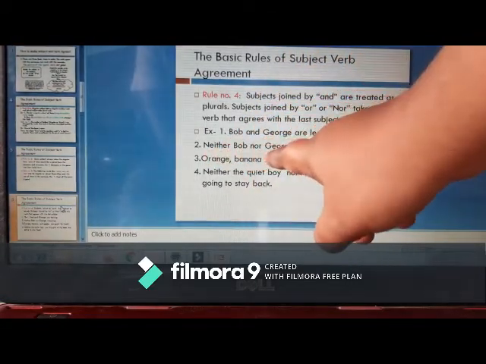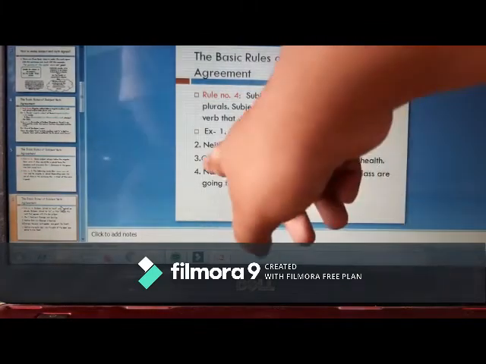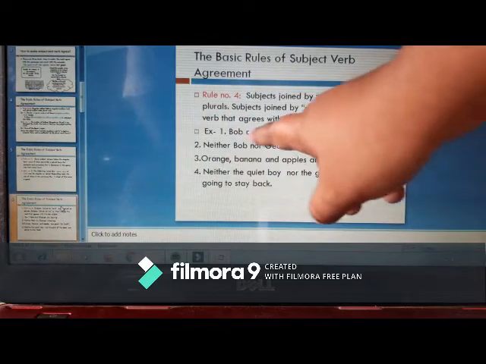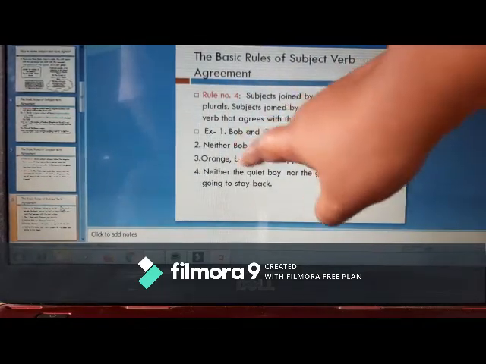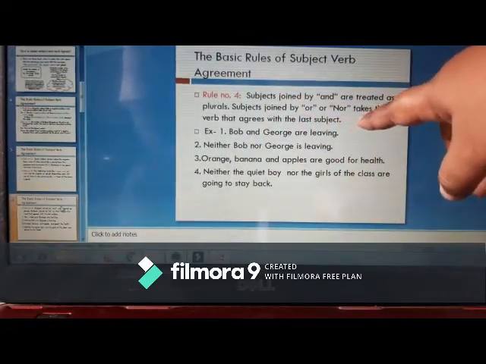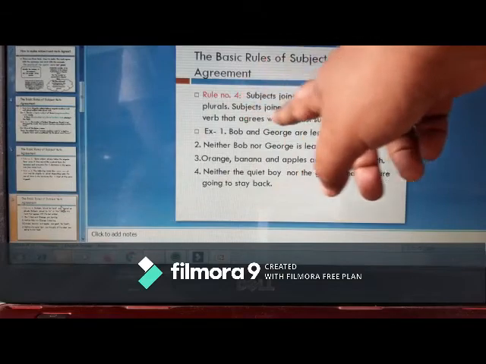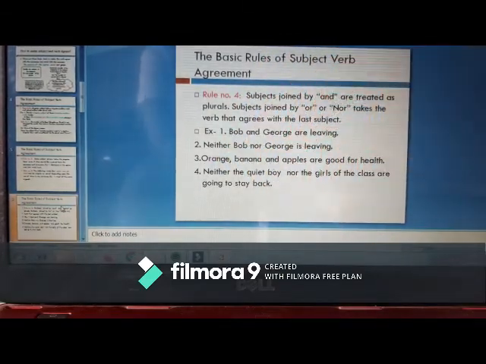Now coming to the next example. Neither Bob nor George is leaving. Here you may wonder why it is is here and not are. So here comes the second section: when subjects are joined by or or nor, we take it as a single unit.